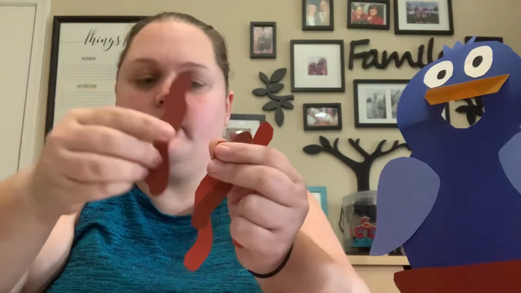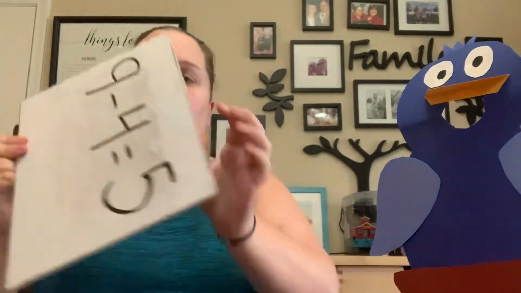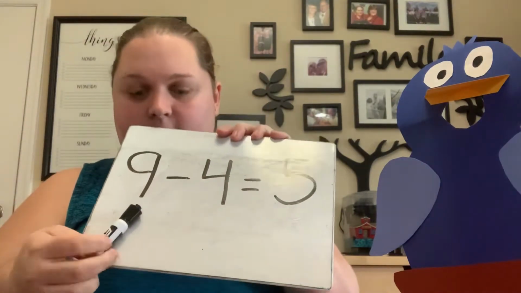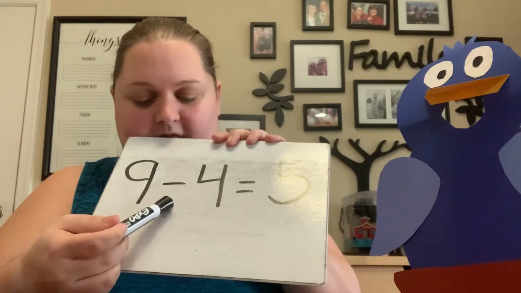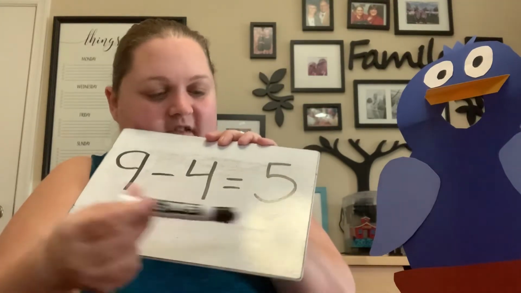All right, let's see how many worms do we have left. Now we have 1, 2, 3, 4, 5. We have 5 worms left. So we had 9, and we fed 4 to Bird. Now we have 5 worms left.